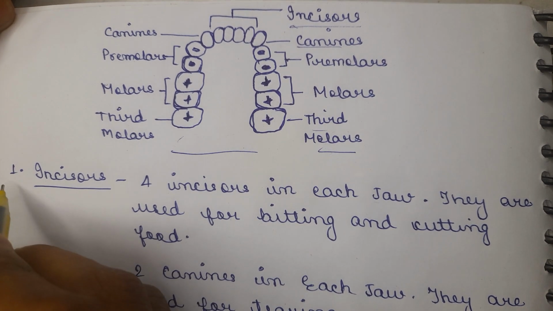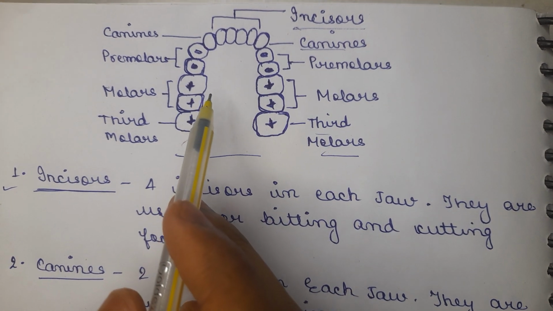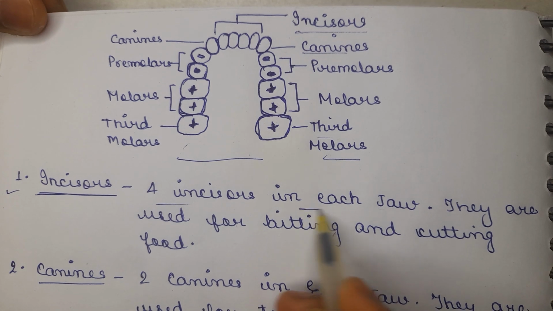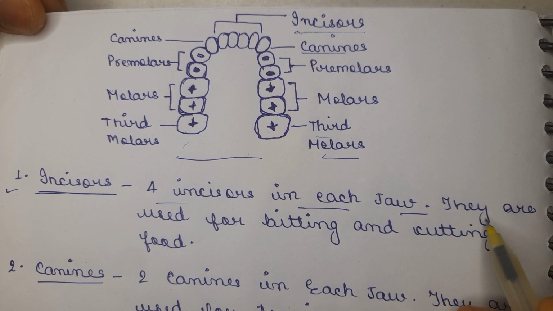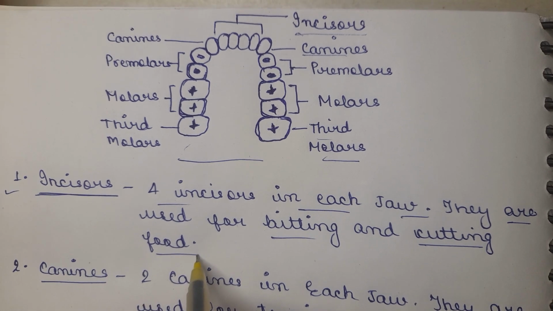So starting with the first type, that is the incisor. As we all already heard, there are 4 incisors in each jaw, and the purpose of these incisors is for biting and cutting of the food.